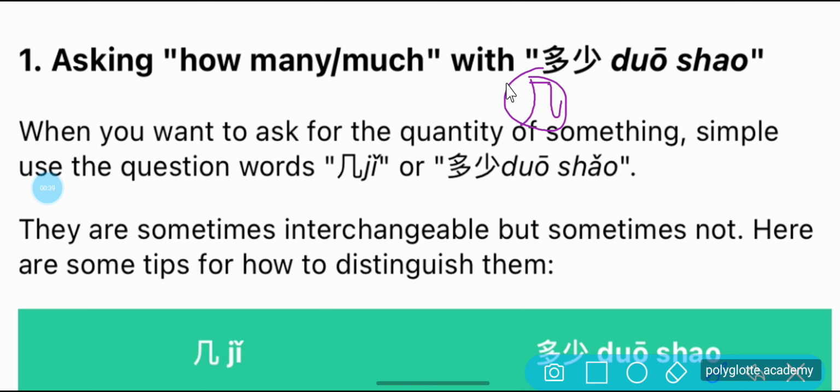Now this one is asking for how many or how much with 多少. 多少 means how many. Repeat after me. 多少, 多少. 非常好.